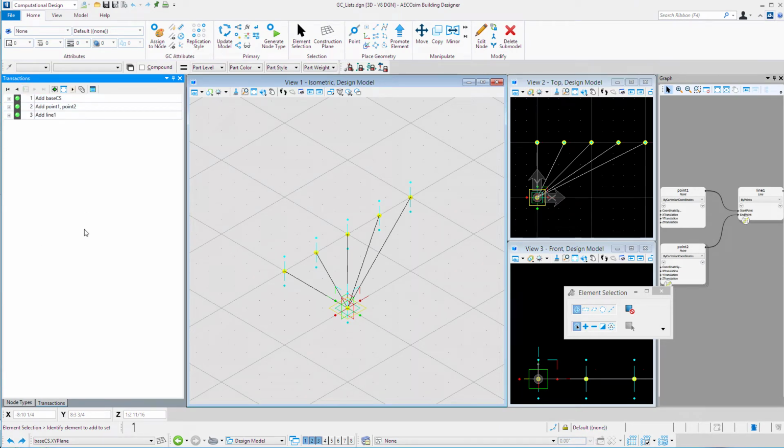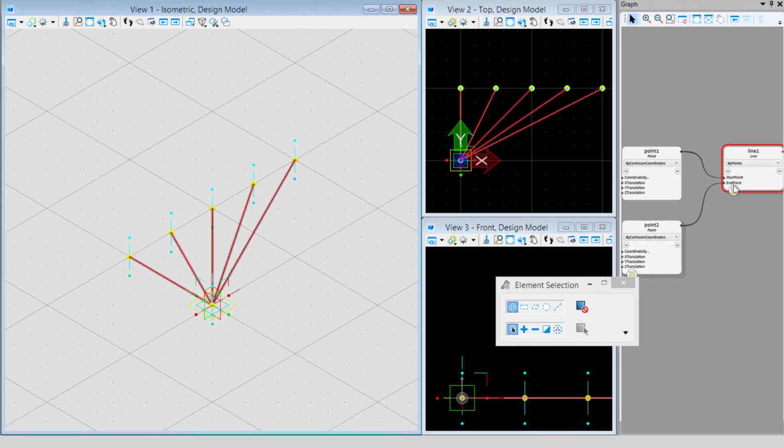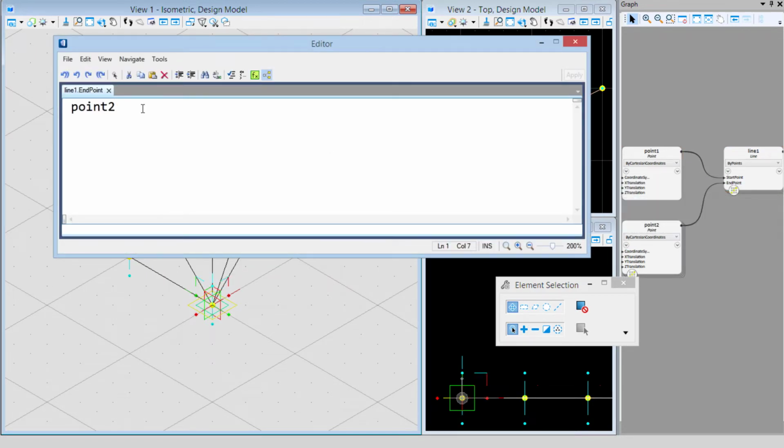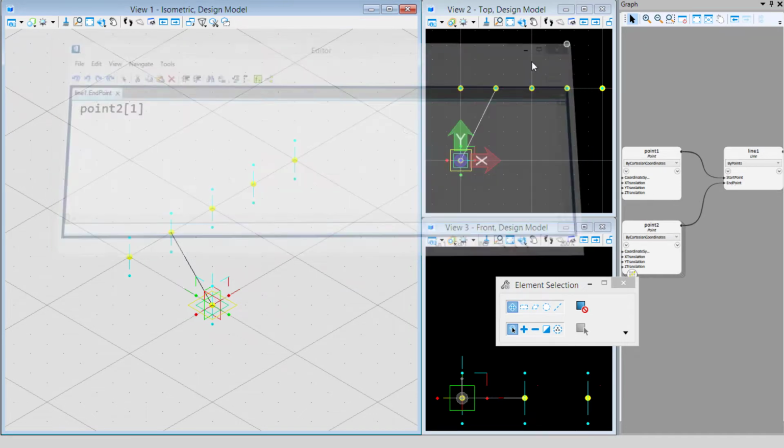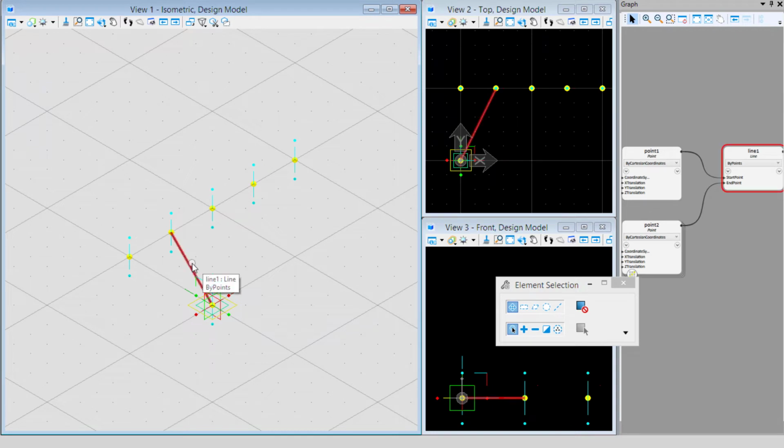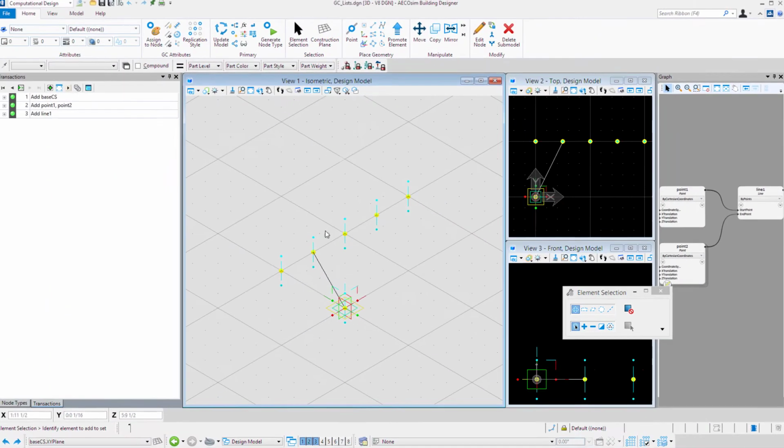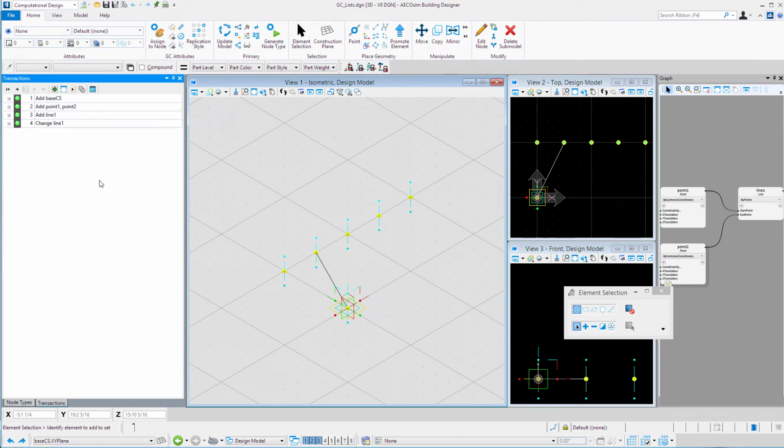But perhaps you don't want to draw that line to all the points in point 2. You'd like to specify one of those points. And so this is where we use that indexing. So I'm going to go back to the endpoint. Let me go back to the editor, and I'm going to add that square bracket. And for instance, I could put an index of 1. So an index of 1 would indicate the second point in the list. And I apply that, and you can see that now only one line is drawn, and it's drawn to the second point in that list. So you can use indexing to specify particular members of a list. And let me go ahead and record that transaction.